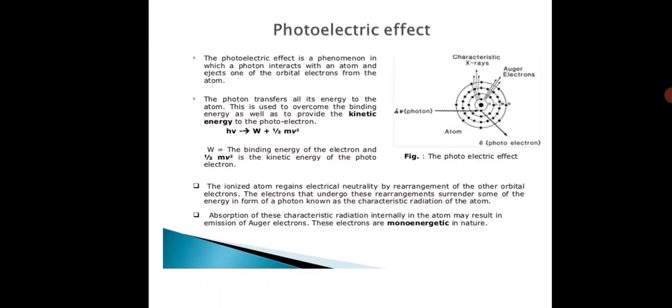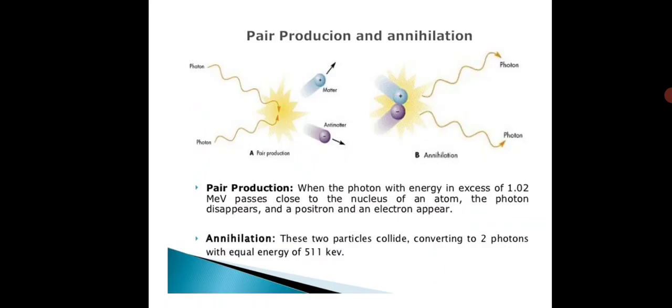From this, the photoelectric effect is the principal means of absorption for low energy gamma rays, below 0.5 to 0.6 mega electron volts, since electron binding energies range from a few thousand electron volts for light elements to about 100 kilo electron volts for heavy elements. The second one is pair production and annihilation.